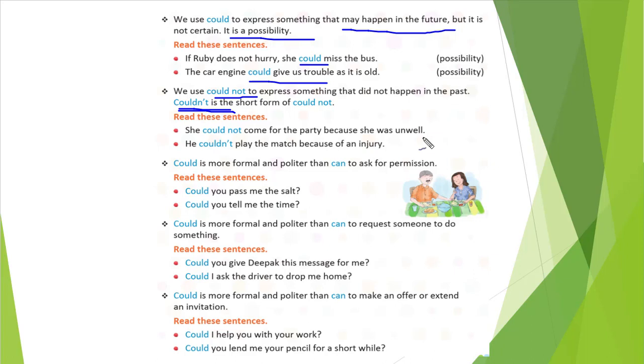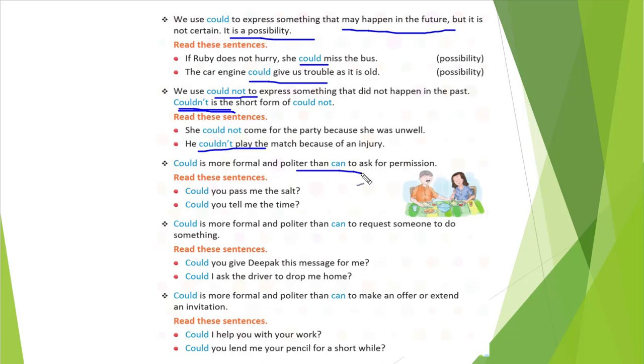That way we can make sentences. He could not play the match because of an injury. So in the past, he got an injury, and because of that, he could not play the match. So we used he could not. Could is more formal and polite than can.